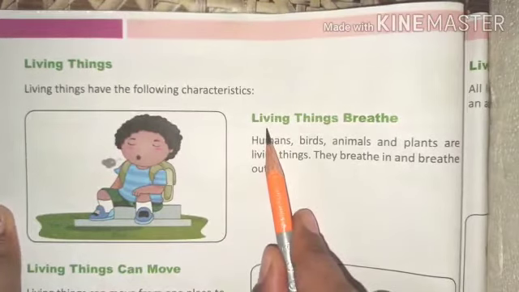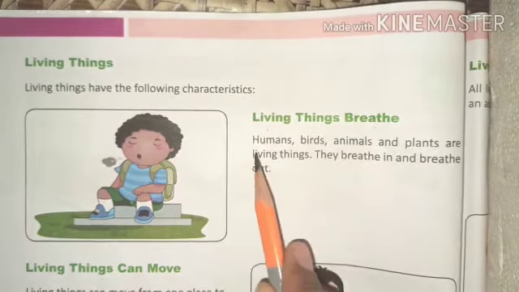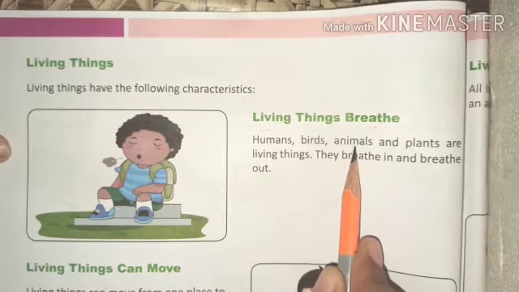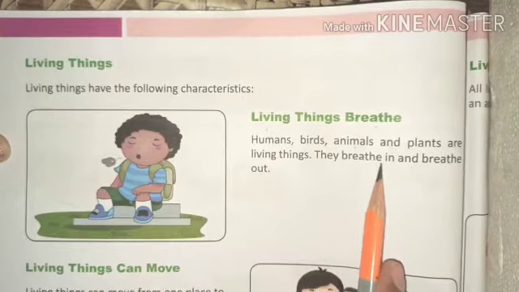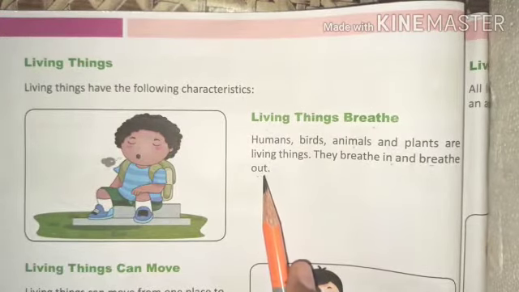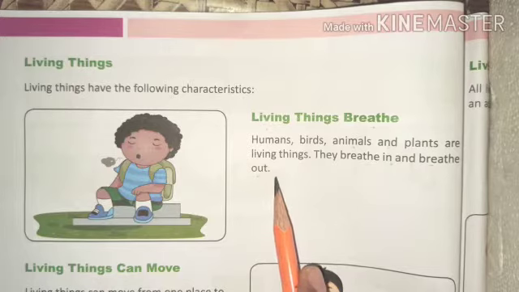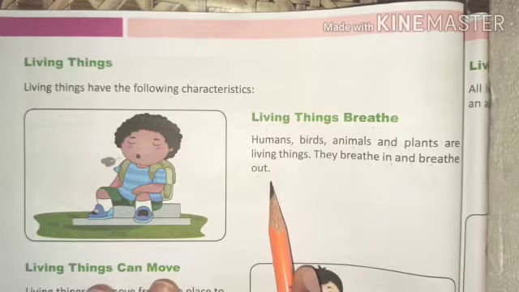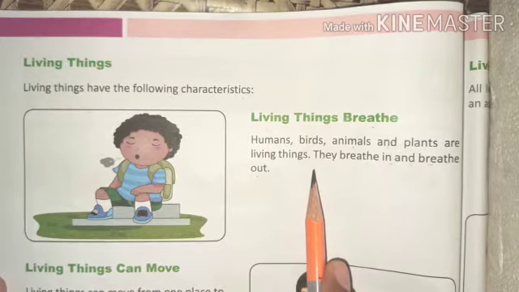The number 1 characteristic is living things breathe. Humans, birds, animals and plants are living things. They breathe in and breathe out. Like we are also breathing in and out. When we are breathing in, we are taking oxygen. When we are breathing out, we are giving carbon dioxide to the plants. And plants make their food with the help of carbon dioxide.